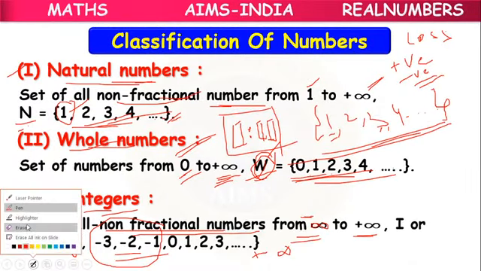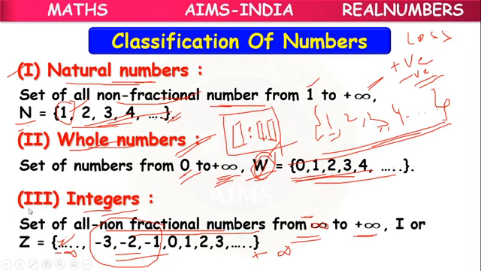The set of integers is sometimes represented by the symbol I, sometimes by the symbol Z. So these are natural numbers, whole numbers and integers.